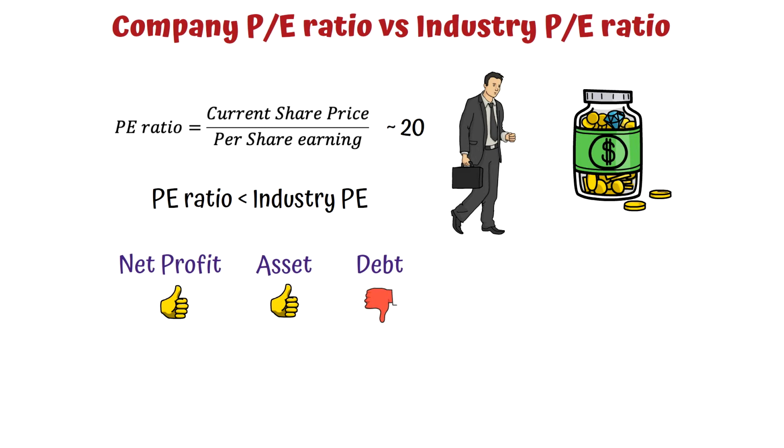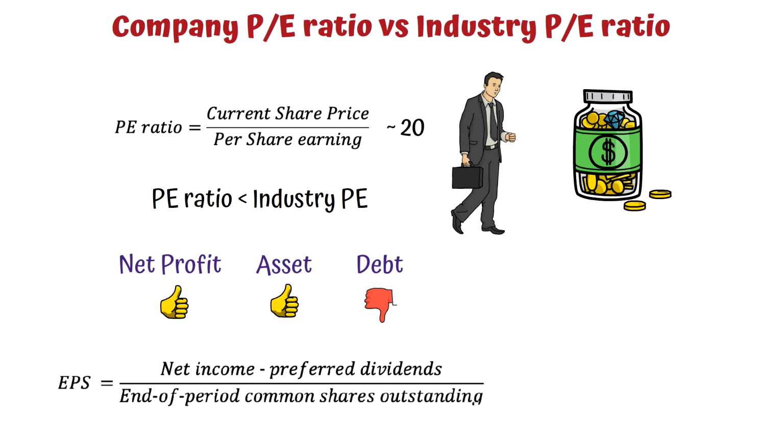EPS is also known as earning per share and can be computed as net income minus preferred dividends divided by end of period common shares outstanding. Diluted EPS is the EPS considering all stock options and RSUs in the calculation.